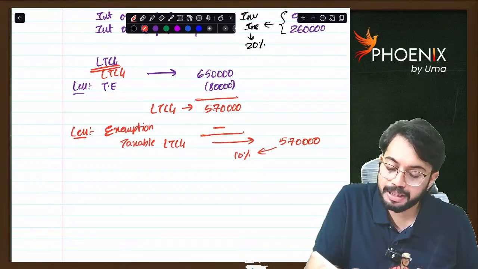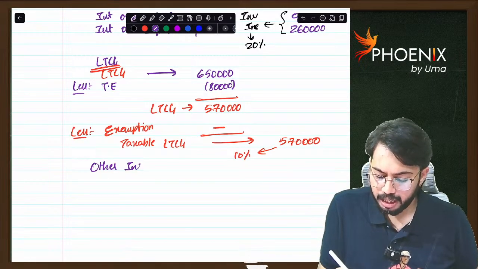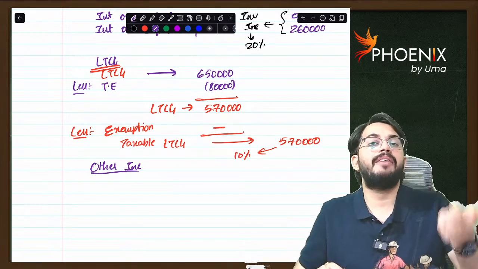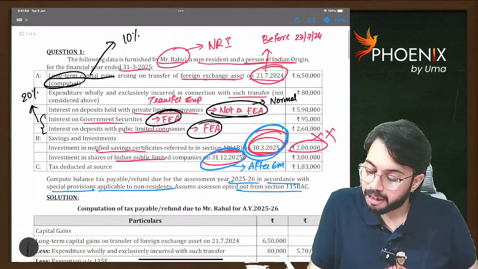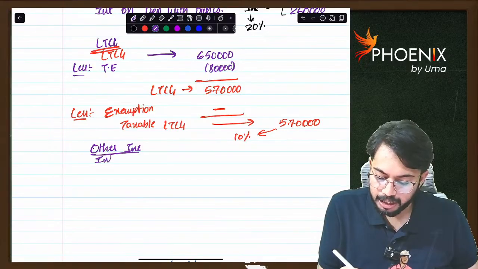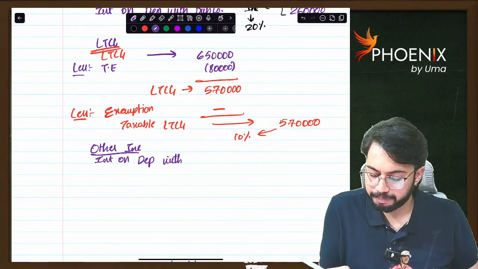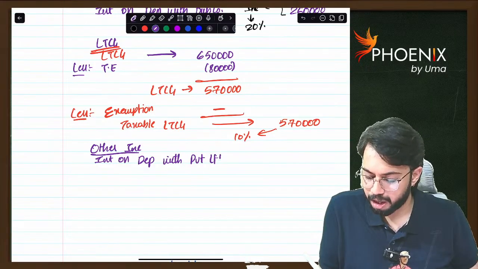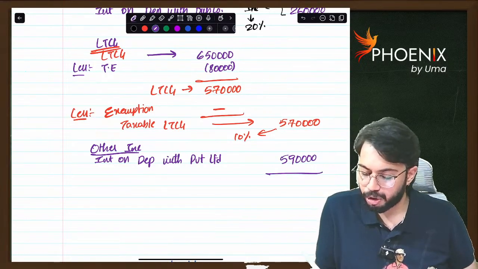Now, how much is other income? See, deposits with private limited company are not a foreign exchange asset. So other income is 5,90,000 rupees, interest on deposit with private limited company. How much is the total income?